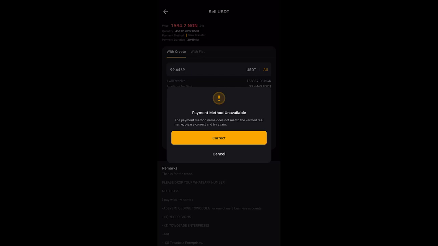The next thing is simply the person sends the money to your account, and then you just release the fund, and that's about it. That's how simple it is for you to sell your cryptocurrency.